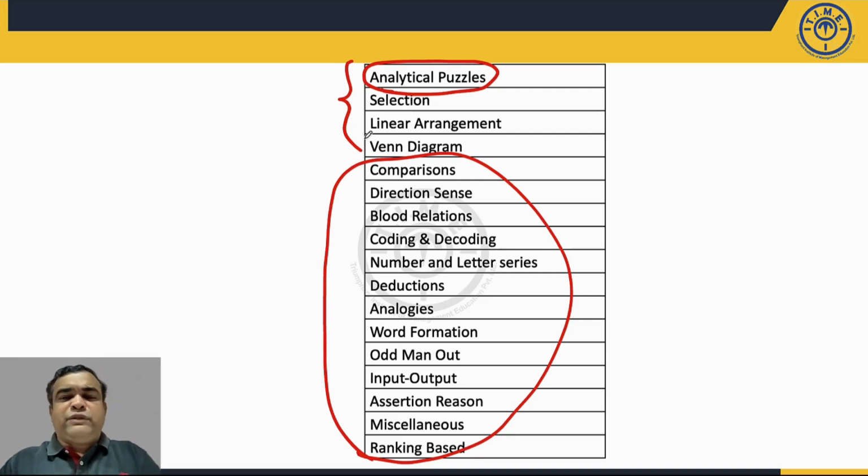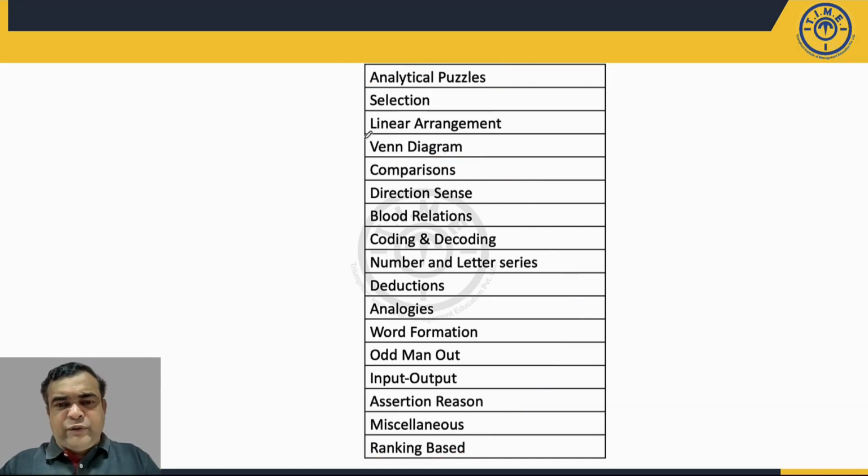Even input output questions were just getting over in 4 steps. Fine. So that's why you should have attempted the other areas first, and then at the end should have attempted the analytical puzzles part. So that is what I would suggest for this section.